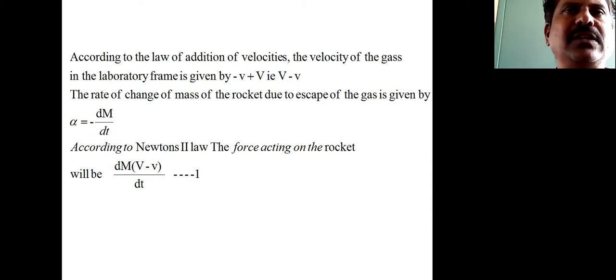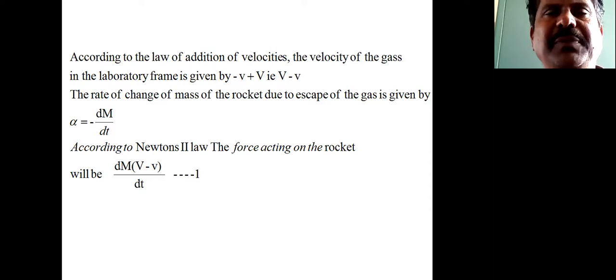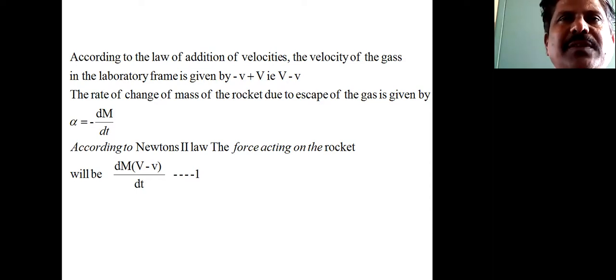So we are measuring all the variables of the rocket with respect to that frame, which we call the laboratory frame of reference, in which positions and velocities are measured.